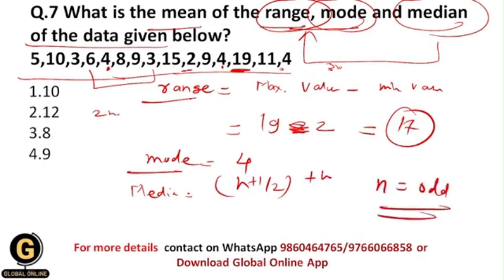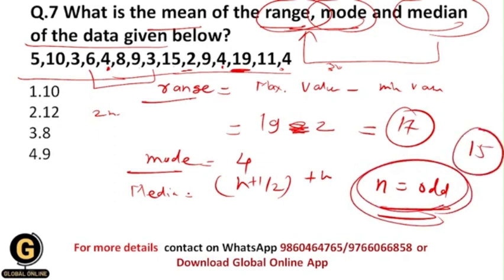So let us see whether the number of observations here is odd or even. 1, 2, 3, 4, 5, 6, 7, 8, 9, 10, 11, 12, 13, 14, 15. So here the number of observations is odd, which is 15, and that's why you can use this formula. But whenever the number of observations is even, in that case the median formula will be different.